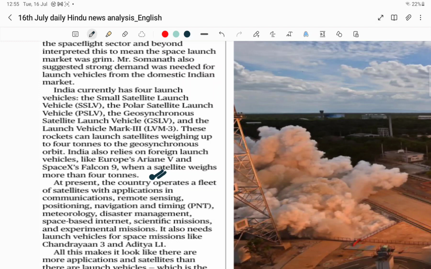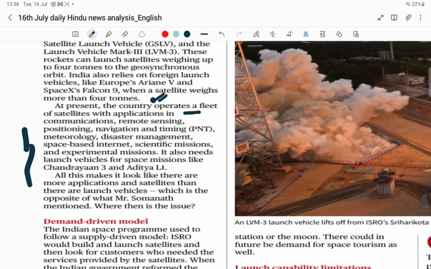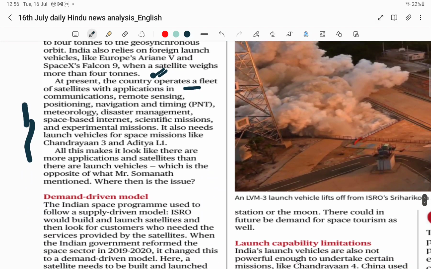Similarly, the next important point he is making is that so many satellite launches have happened, and there are so many applications from these satellite launches. In the next paragraph, he is saying that at present our country operates a fleet of satellites with applications in communications, remote sensing, positioning, navigation and timing, disaster management, space-based internet, etc. It also needs launch vehicles for space missions like Chandrayaan 3 and Aditya L1.